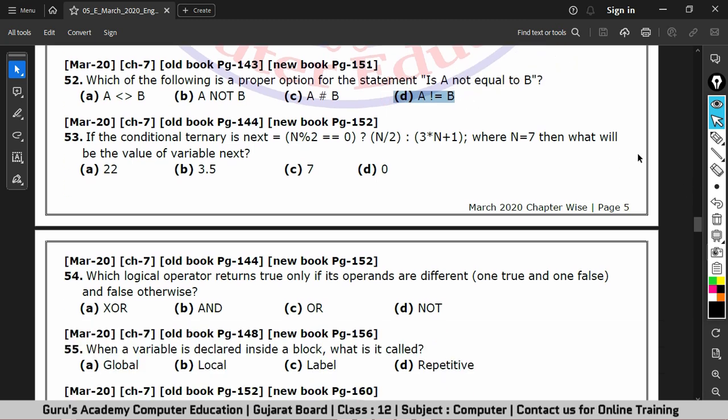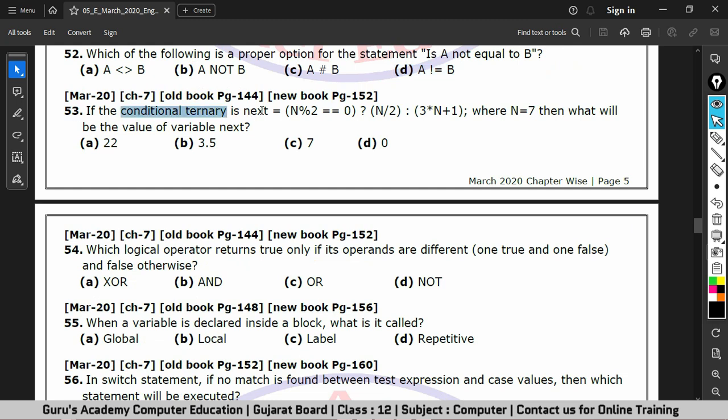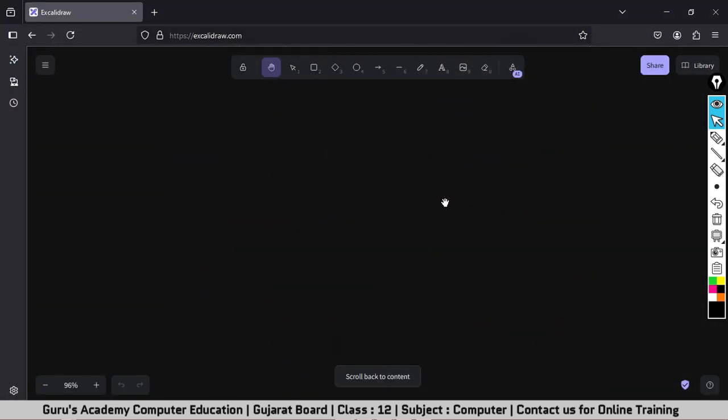Okay, next question is, if the conditional ternary is next = n % 2 == 0 ? n / 2 : 3 * n + 1, where n is equal to 7, then what will be the value of the variable next? So this is an example of the ternary operator. Let me explain it to you. So the topic is ternary operator. Let me give you an example directly.